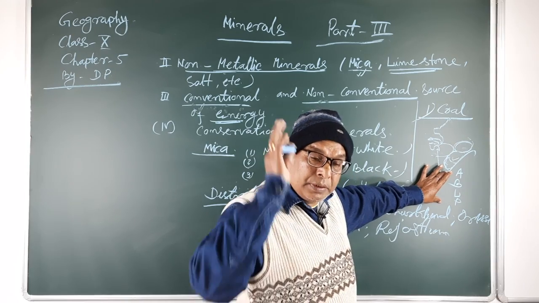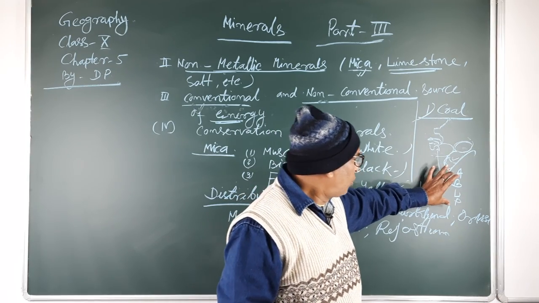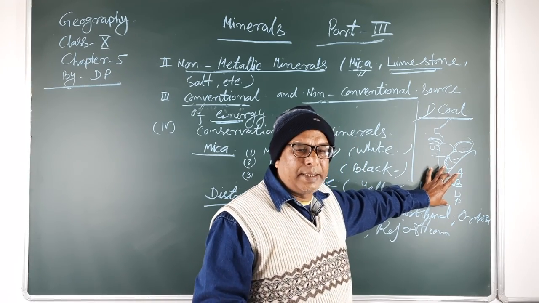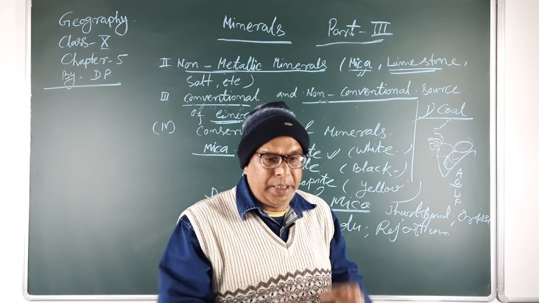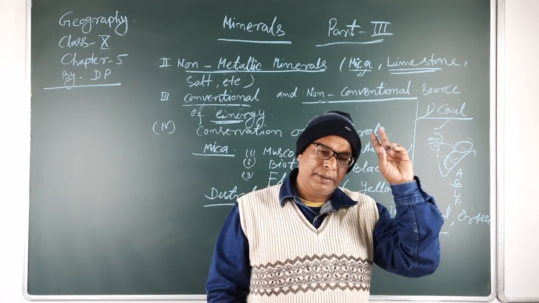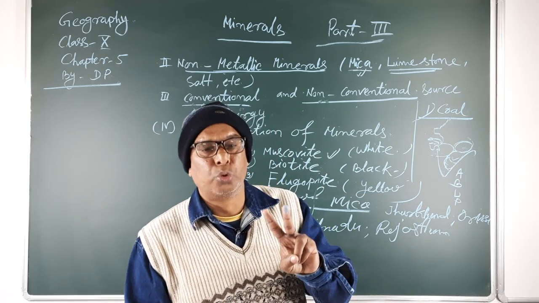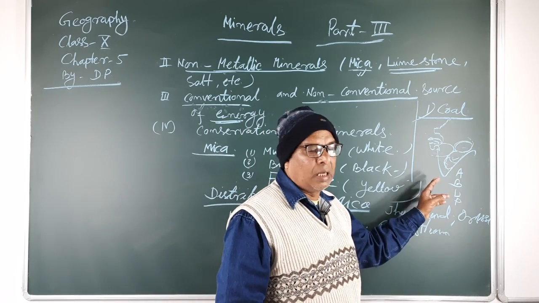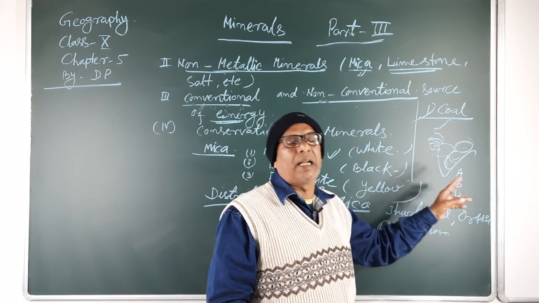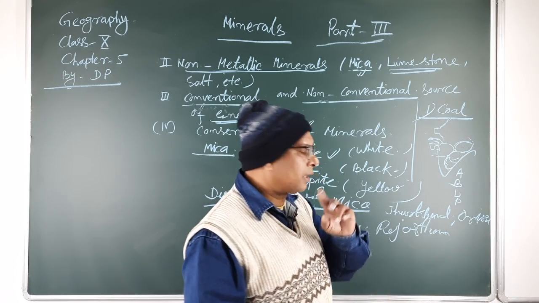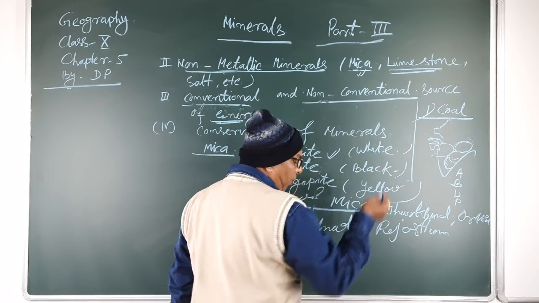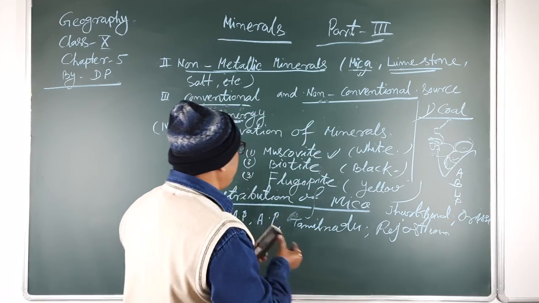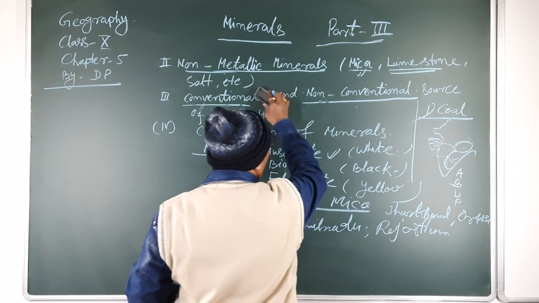But in the ancient period, coal was also divided, deposited and structured. There are two types. First is the Gondwana type of coal and another is the tertiary type of coal. Gondwana and tertiary. These two types of coal.